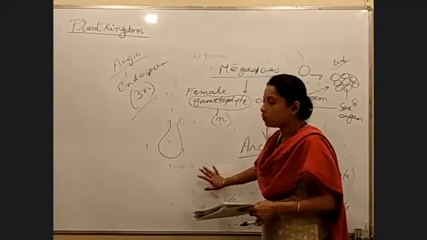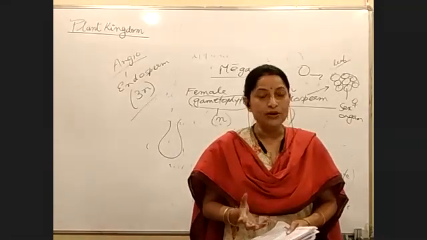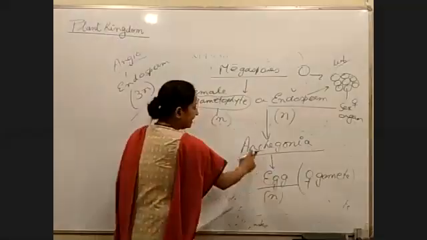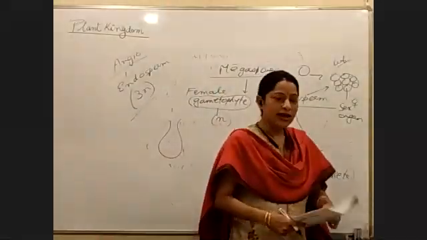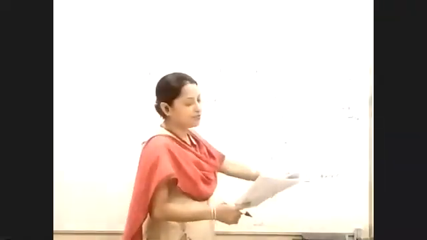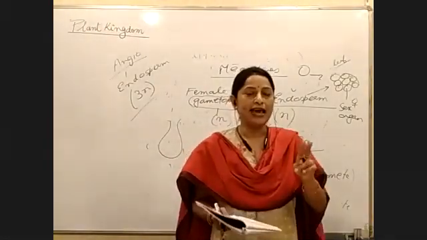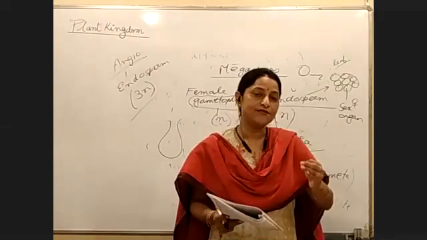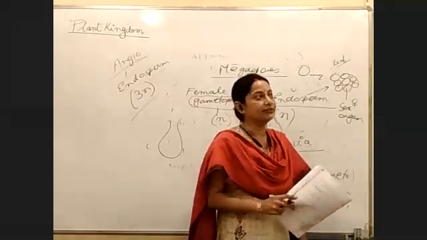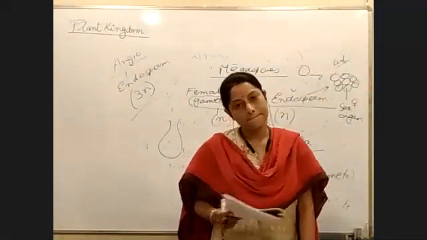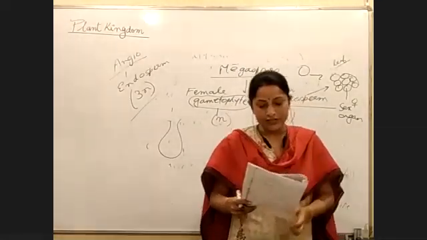So from this chart, what is clear? In gymnosperms we do not see the antheridium sex organ, but we do see the archegonium, right? And inside the archegonium, what do we see? Egg. And once we have the male gamete and the female gamete, they will fertilize or fuse. Ultimately, n into n will form the zygote. The zygote forms the embryo. The embryo forms the new plant, the sporophyte. Is the chart clear? Yes, ma'am. Okay, so that is read. Next, go to the next page.